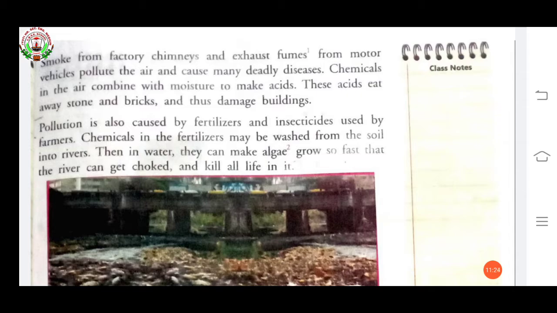Here see again, pollution is also caused by fertilizers used by farmers, and insecticides. Farmers are using these fertilizers for growing their crops. So they are using chemical fertilizers and insecticides, and what happened? The chemical in the fertilizer may be washed from the soil into the river. Then what happened? They can make algae.